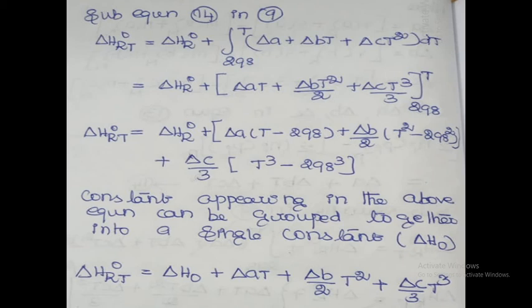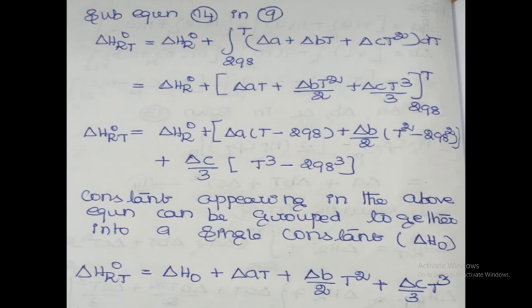What are the constants present in this expression? Delta H R naught is also a constant. Why? Because this is called the standard heat of reaction. This is also constant. Then the second term, 298 into delta A, the third term, 298 square into delta B by 2, and the next term, delta C by 3 into 298 cube. These are the constant values. Are you clear or not? Okay, so all these constants are grouped together into a single constant, that is delta H naught.